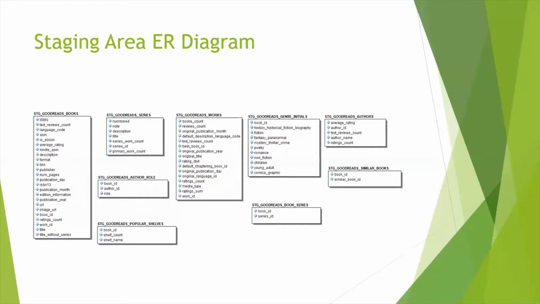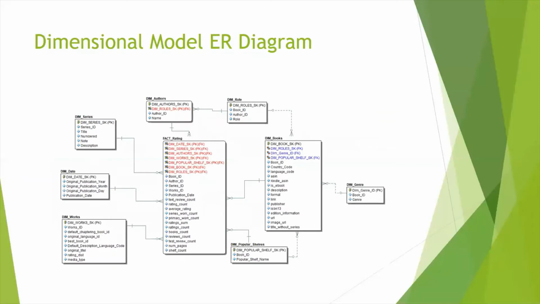So this is the staging area ER diagram. As you can see, they are just columns of varchar data type to allow easy loading of data into the staging area. After which we have the dimensional model ER diagram.